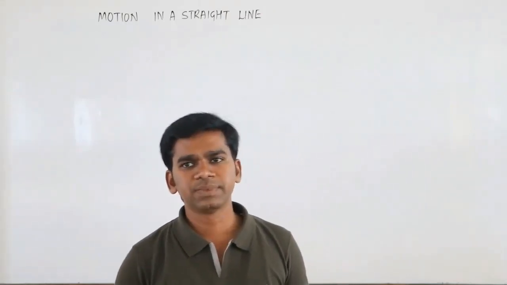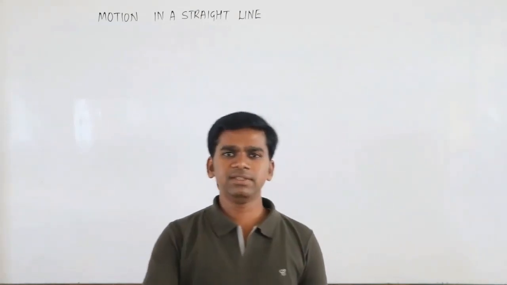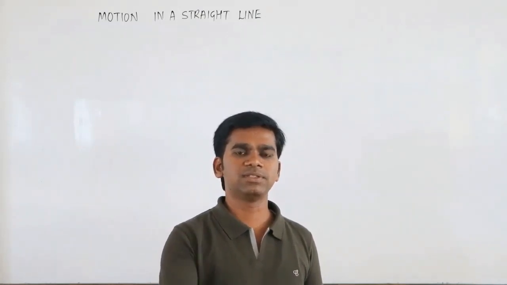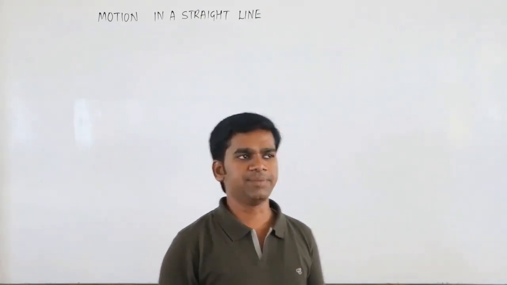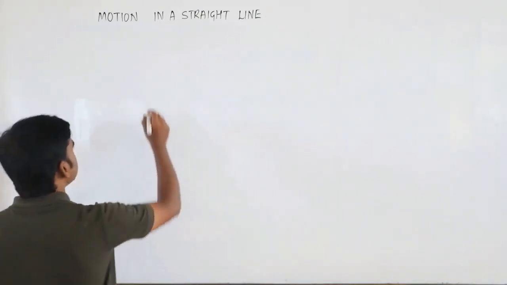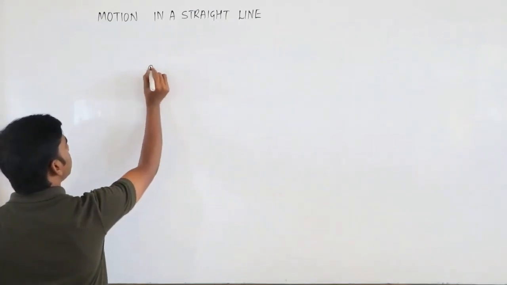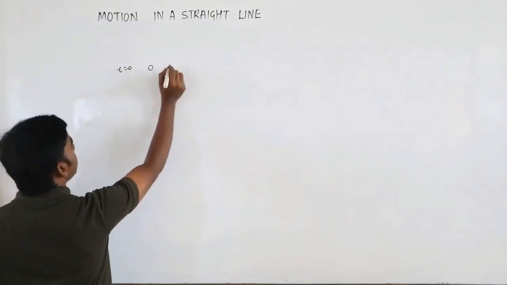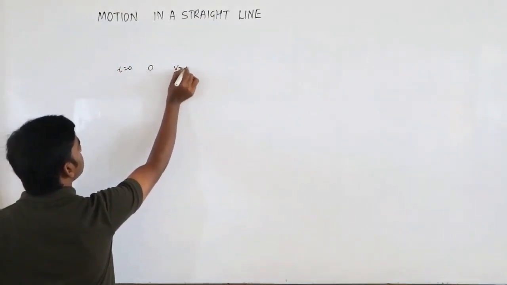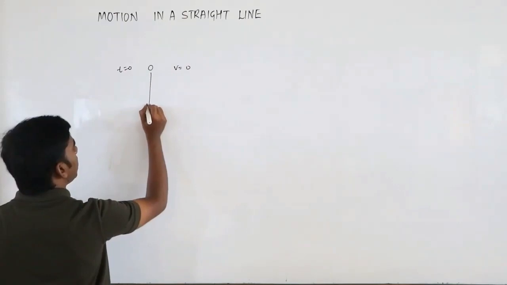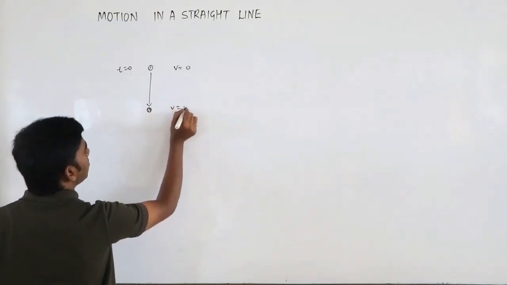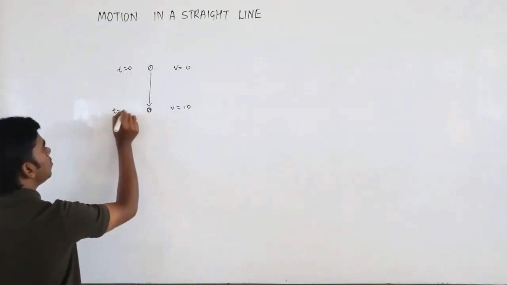We can see these different changes of acceleration whenever bodies drop from some height. Suppose there is some ball you can take. At t equals 0, it is here, at rest, so velocity is 0. After 1 second it comes here, and the velocity will become 10 when time equals 1 second.